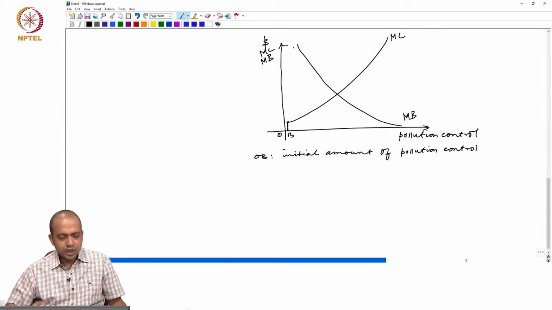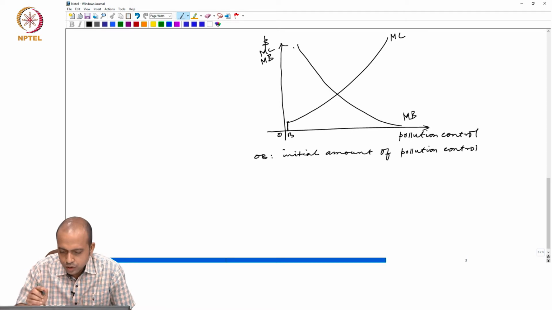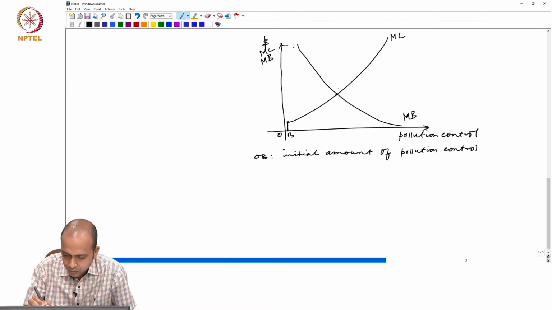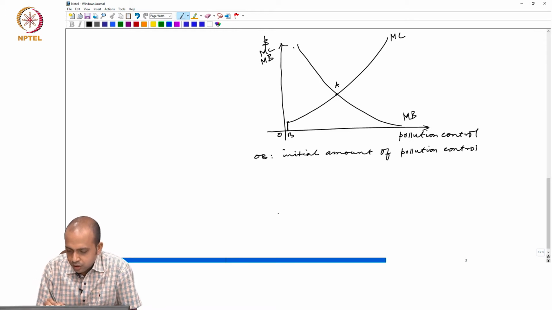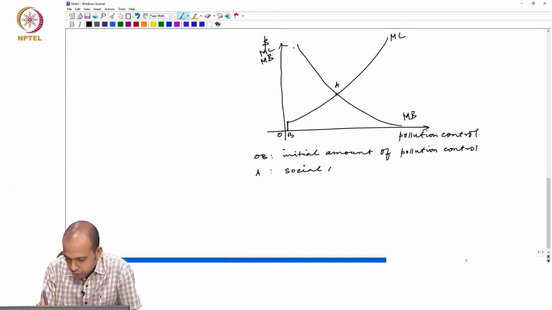Now, the society wants pollution control at this level, that is point A. Okay. So society wants A, which is actually the social optimum. Why is this so?